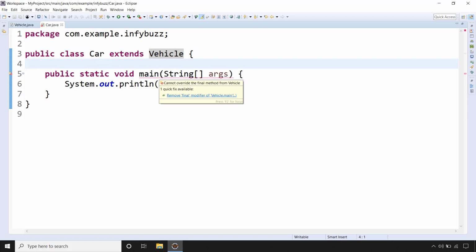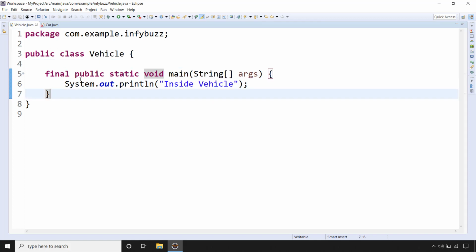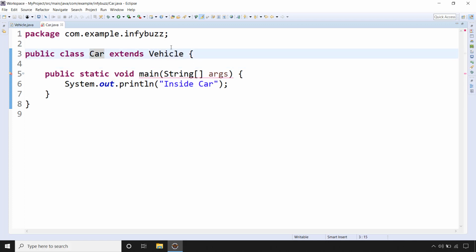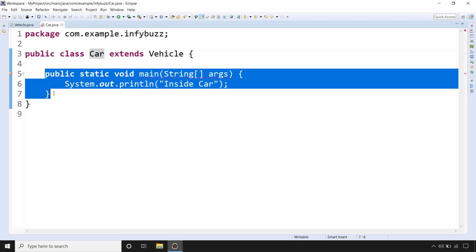What it is saying, cannot override the final method from vehicle. So this is the concept of Java, okay, that if you declare the method as final, then you cannot override that method in the child classes.